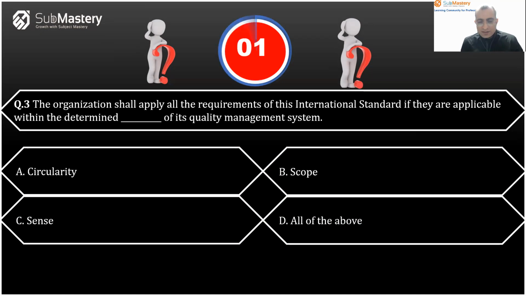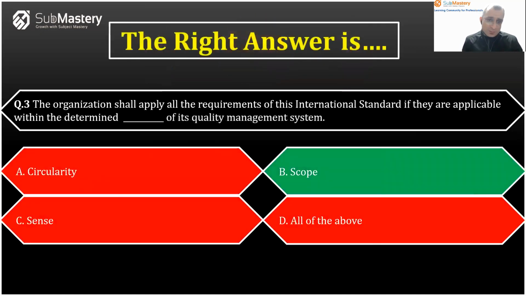Okay, now time is up. The right answer is scope, right? The organization shall apply all the requirements within the determined scope, which is basically related to the scope of the QMS. The right answer is B, scope.